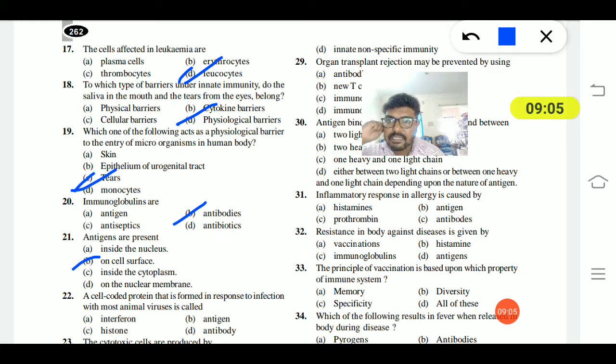22nd one. The cell-coded protein that is formed in response to infection with most animal viruses is called interferon, antigen, histone or antibody. A cell-coded protein formed in response to infection with most animal viruses is called interferon. Option A is the right answer.